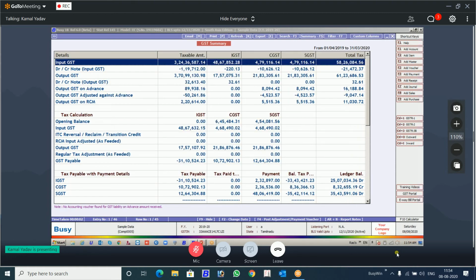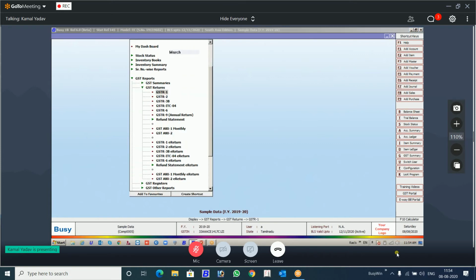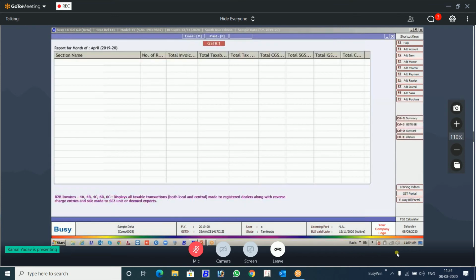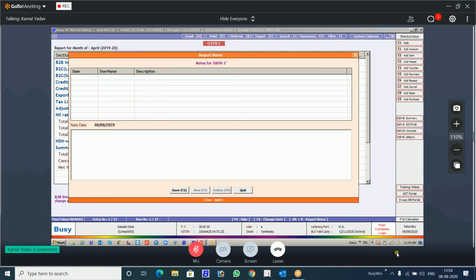Similarly, I'm showing you all the reports. GST return, you come to all 10. You write the notes here. So all the GST reports have notes, but these GST report notes are not party specific. They will be report specific. This is not for a particular party. This is for a particular report itself, not for a party.